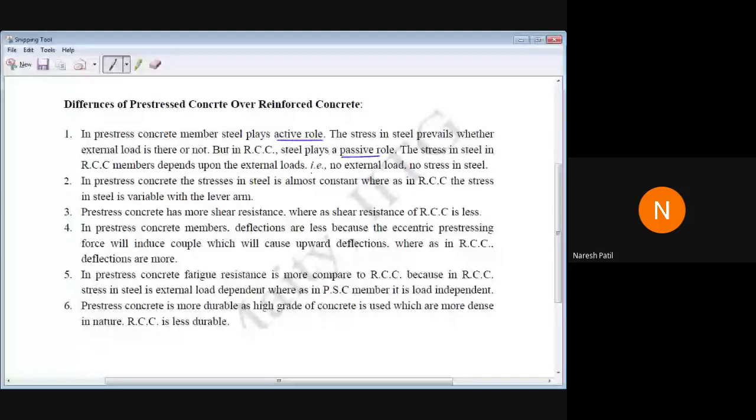Is it correct? The point I'm trying to explain, is it correct? Balchandra? Yes, sir. Correct. Yes, sir.